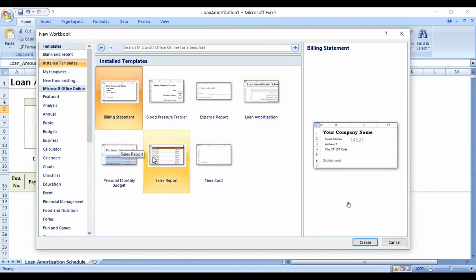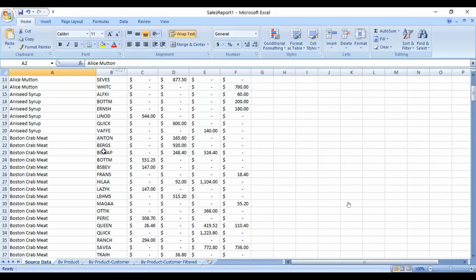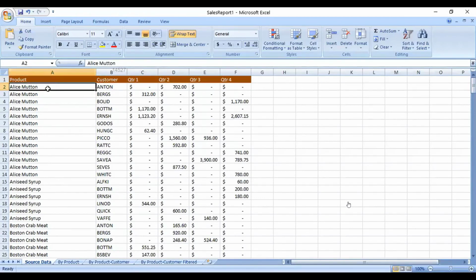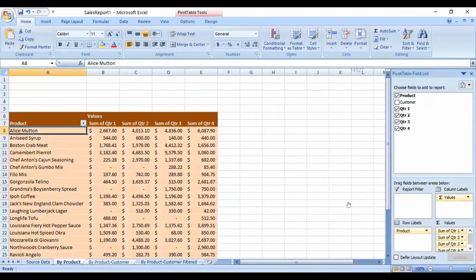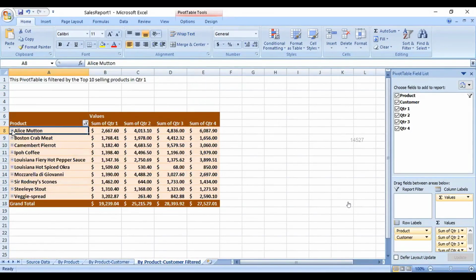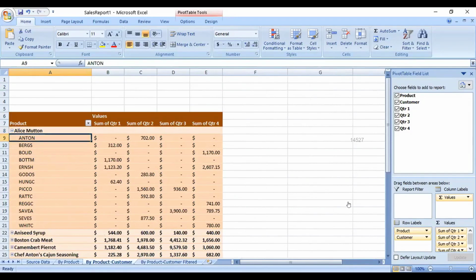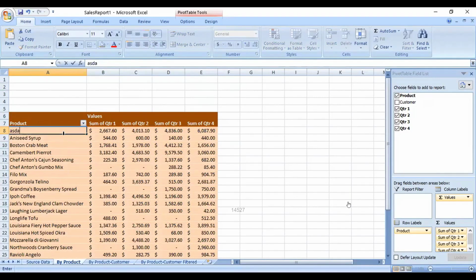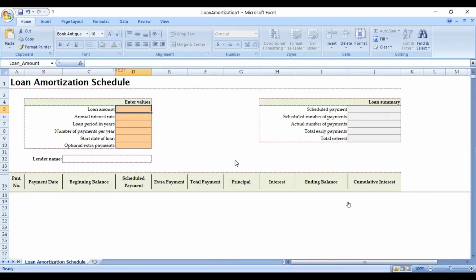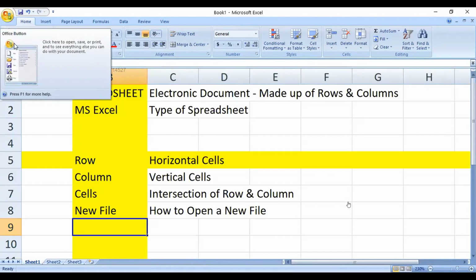And let's say I've got this sales report. So I'll open up this sales report. It's a type of report, a format which is given to you, with product, customer, Q1, Q2, Q3, Q4, etc. by product. So you've got a template. All that you have to do is delete these products and change their names. Whatever you say, syrup over here, you say pharma over here, etc. You can go about it. But anyway, what I've done right now is I've just opened up the different types of reports just to tell you how you can open up a spreadsheet file.